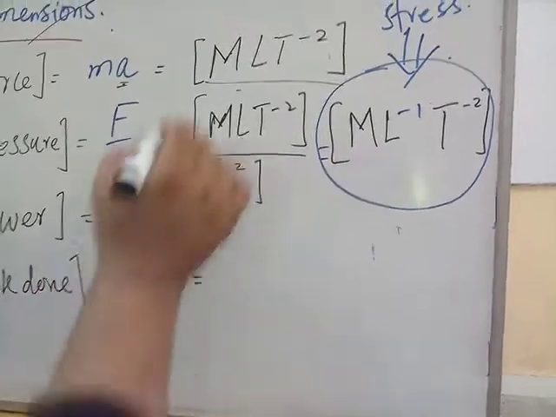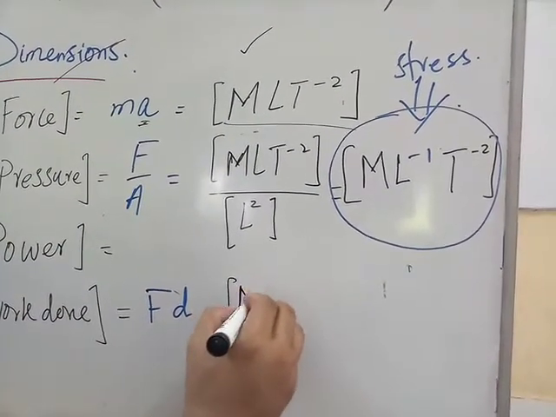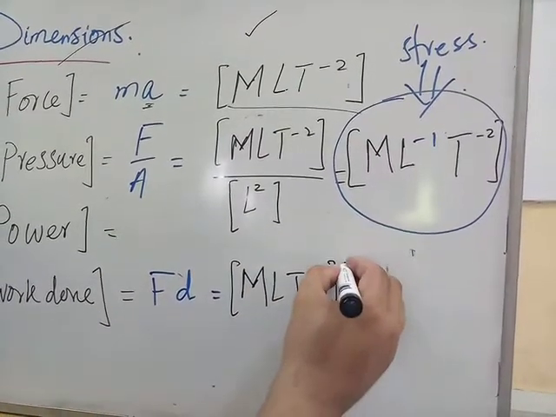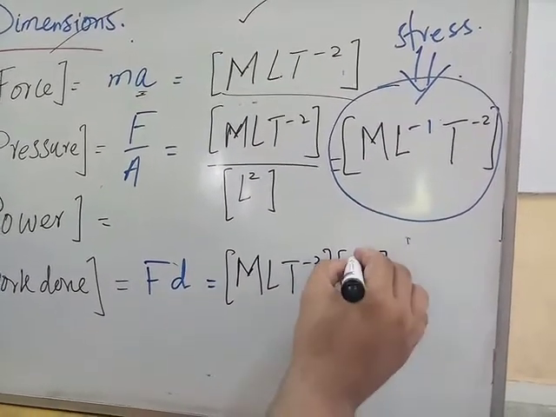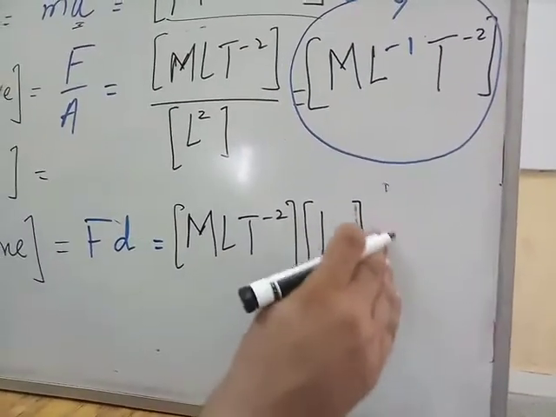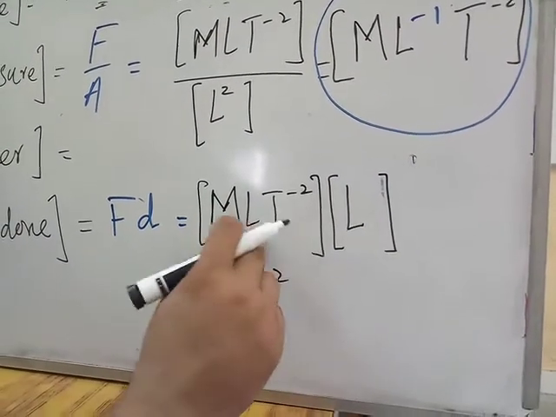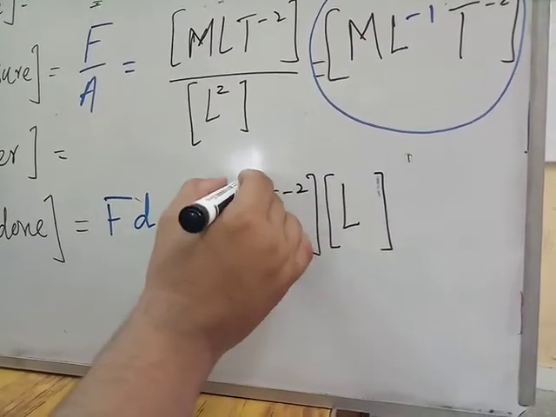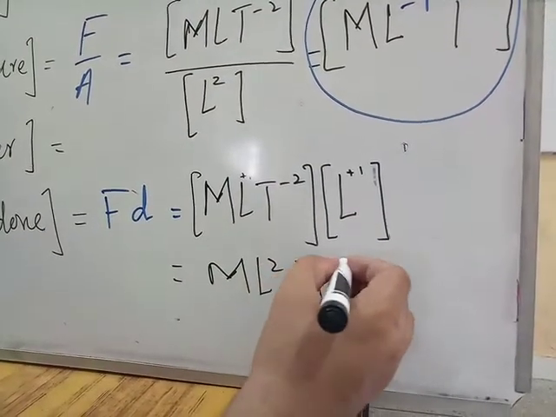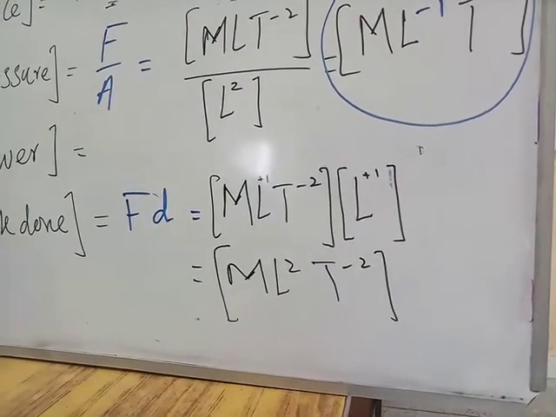So the dimension of the force is MLT^-2, and the dimension of displacement is capital L. So it becomes ML^2 T^-2. In multiplication, powers of L add. This is the dimension of work done.